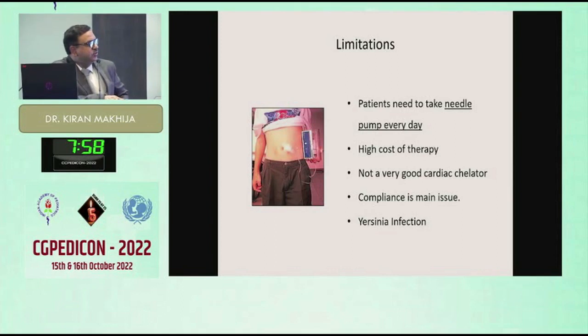Limitations: you know that the needle and pump are there, so compliance is not good, it is the main issue. The high cost of therapy is there. This vial of 500 milligram costs around 200 rupees. So per day, if 2 vials have to be given, he has to bear 400 rupees. So it is not a good iron chelator also.